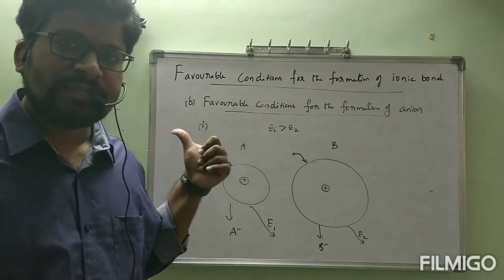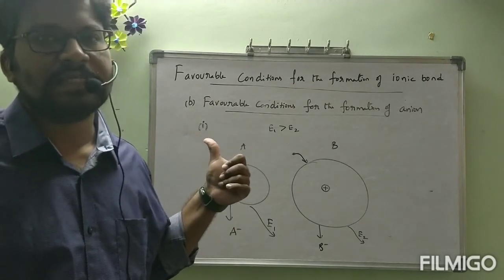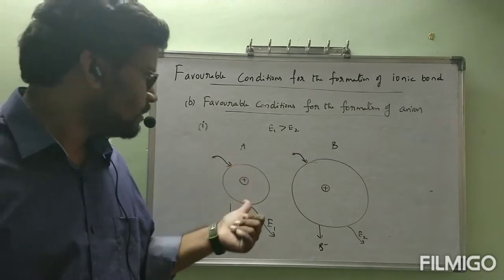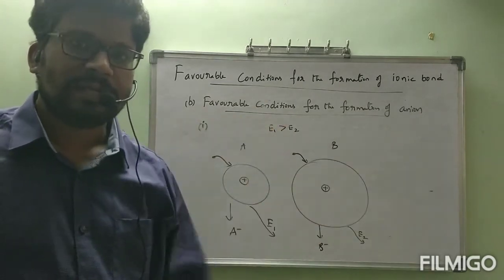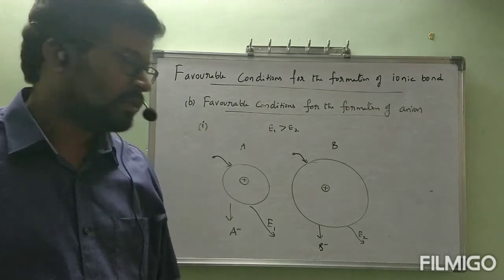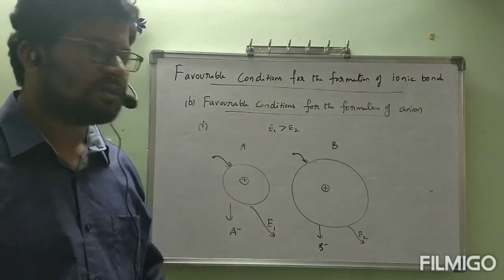Whereas the atom with low ionization energy will form the cation easily. Here that must be a small atom. From a small atom, more energy will be released. This is the first favorable condition for the formation of anion.